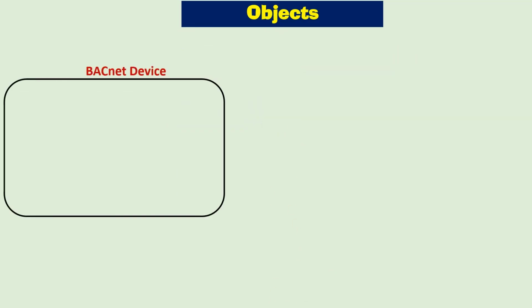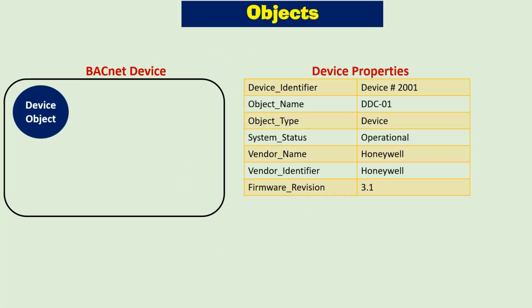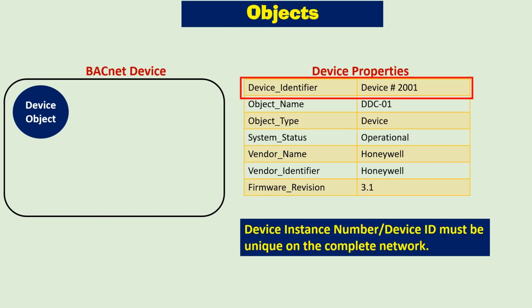BACnet requires one device object to be present in every device. The device object makes information about the device and its capabilities available to other devices on the network. Device properties provide information about the device. Unlike other objects, the device object's instance ID or instance number must be unique across the entire BACnet internetwork because it is used to uniquely identify the BACnet device. This point is very important for BACnet. Two BACnet devices must not have the same device object ID or device instance ID.